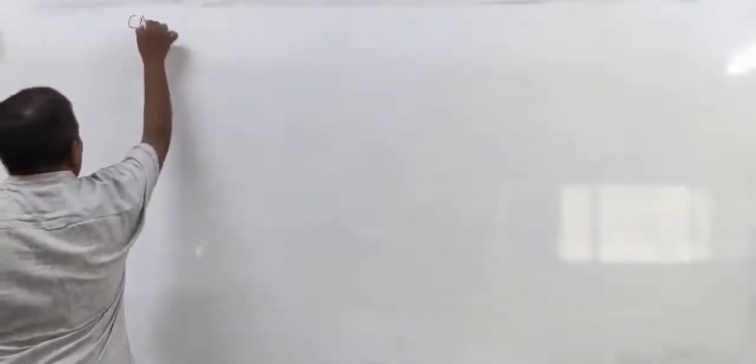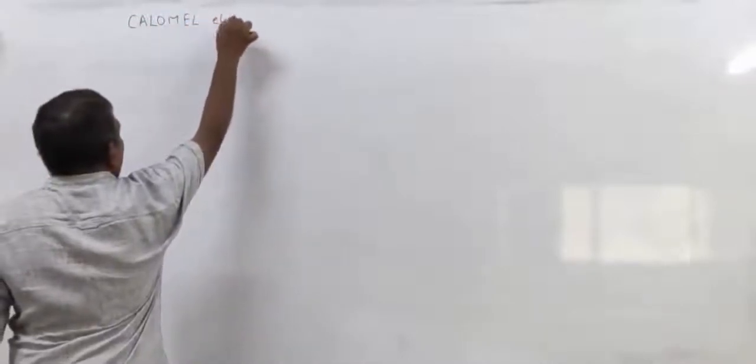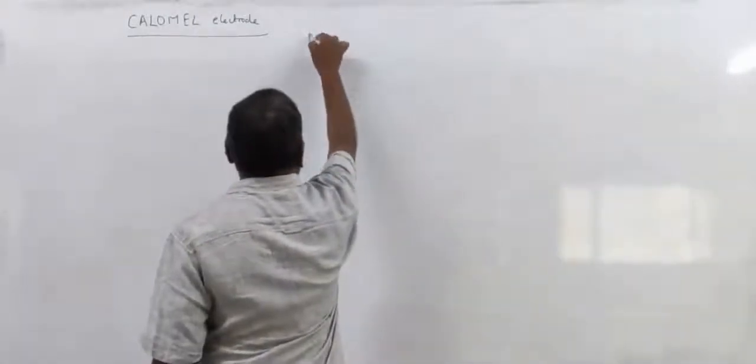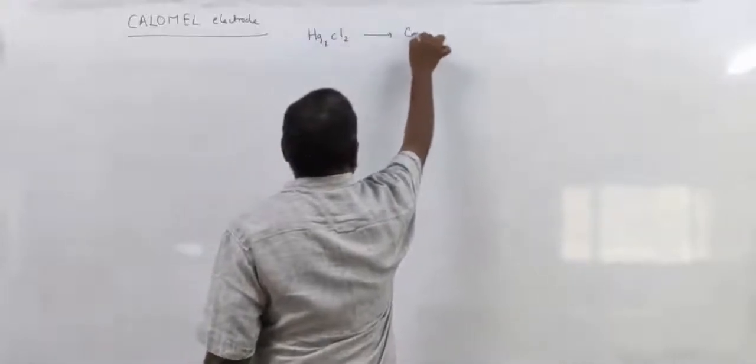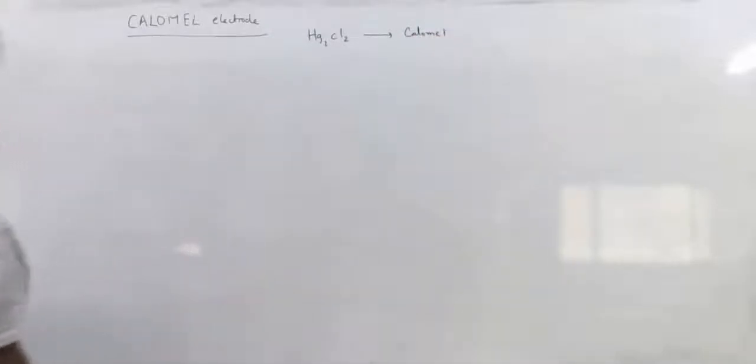Nowadays we are using the calomel electrode. Calomel is a common name of mercurous chloride, Hg2Cl2. It is called calomel. Calomel electrode.